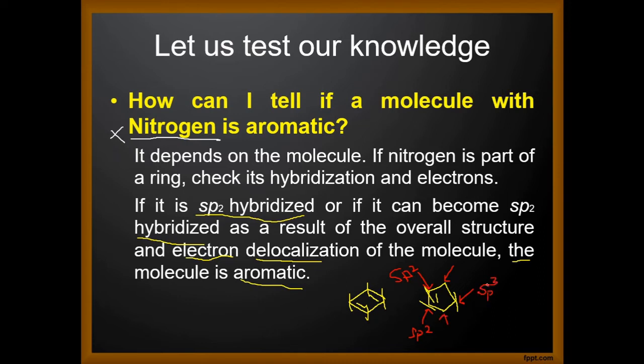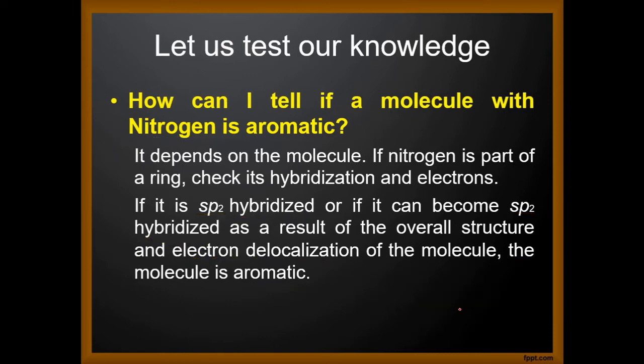So you cannot have a system like this and search for aromaticity, because for aromaticity to happen you need sp2 hybridized orbitals, and it is only in sp2 hybridized orbitals that the unhybridized p orbital can undergo an overlap, and that can result in the delocalization of electrons. So whenever you check for aromaticity in a molecule, please check whether the molecule has an sp3 hybridized carbon. If the molecule has an sp3 hybridized carbon, then certainly that molecule cannot be aromatic.